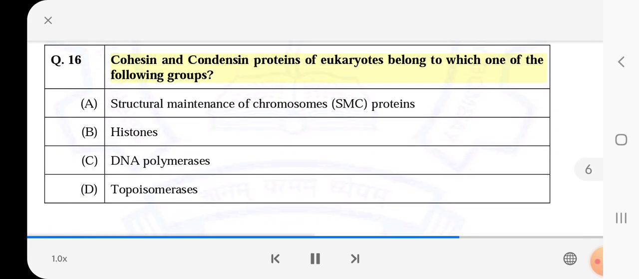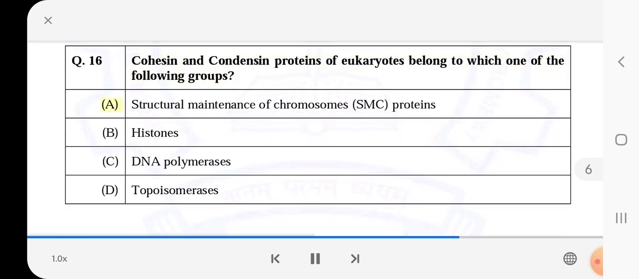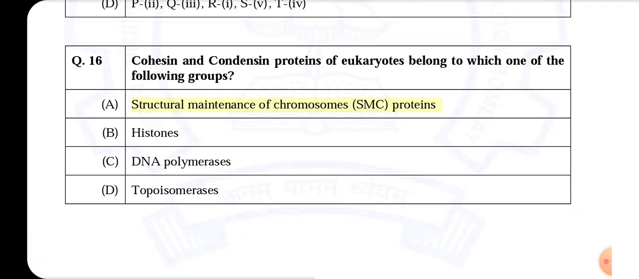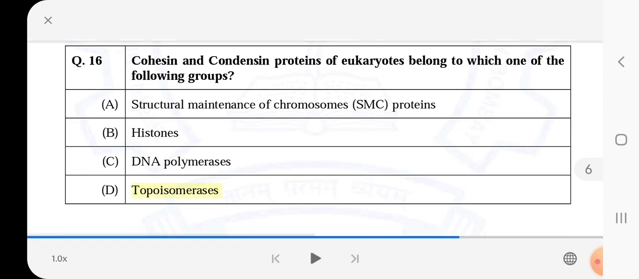Q.16. Cohesin and condensin proteins of eukaryotes belong to which one of the following groups? A. Structural maintenance of chromosomes, SMC, proteins. B. Histones. C. DNA polymerases. D. Topoisomerases.